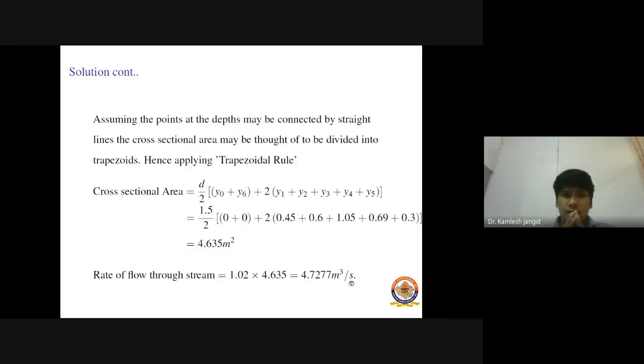So this is the practical application of the trapezoidal rule to evaluate the rate of flow through the stream when we do not know the exact behavior of the stream flow, and we are given only discrete data points, right?